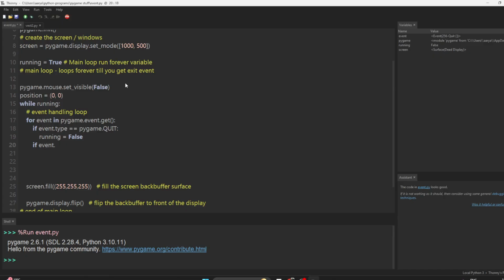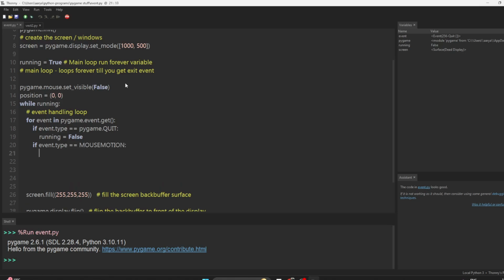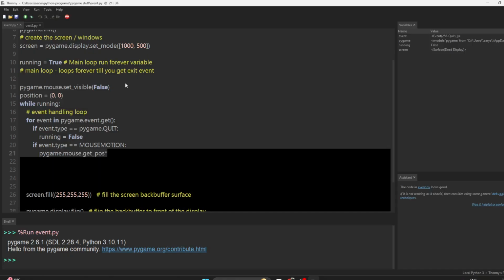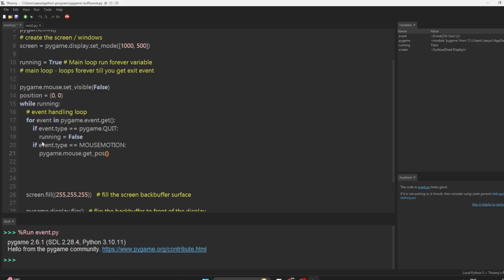So event.type is equal to, again, our favorite, mouse motion. If this is a mouse motion event, we also need to know the position of the mouse. So pygame.mouse.get_pos, get position. Pause. Again we need to see what it returns. First we need to know what it returns.